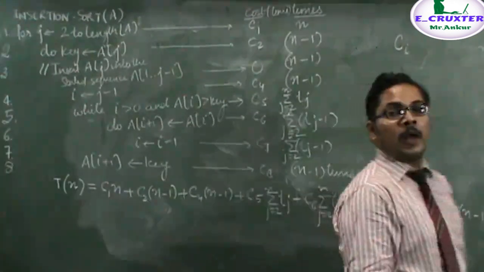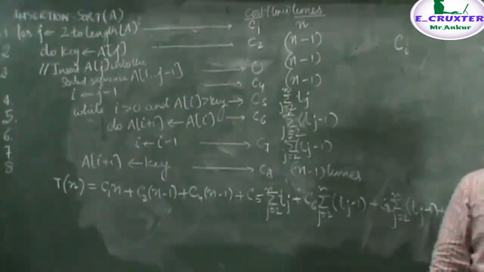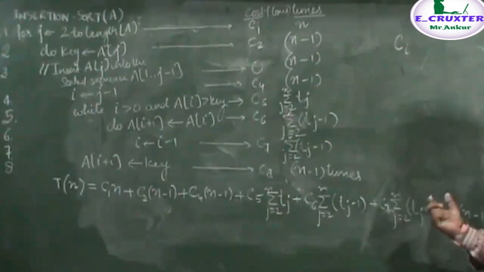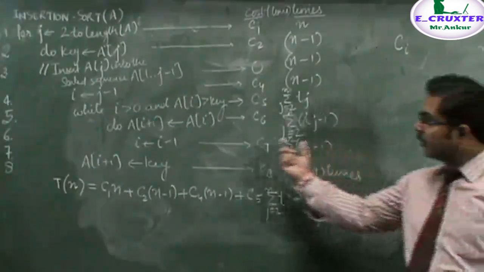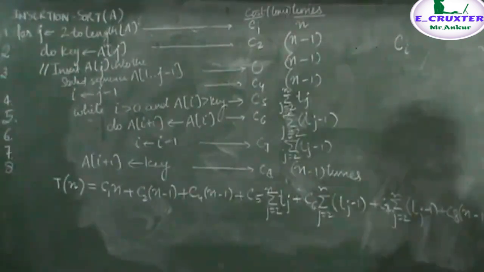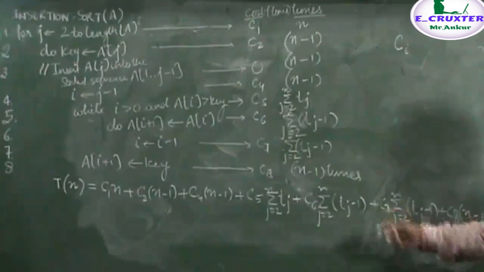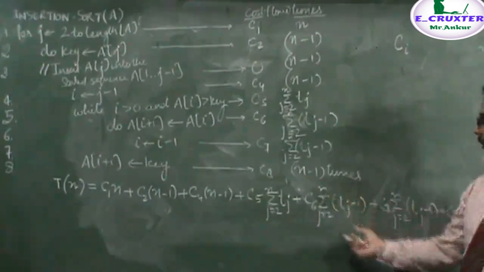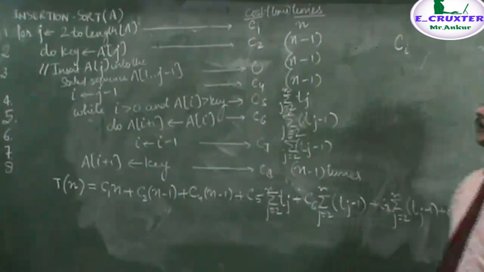This is the equation which we have got here, and this equation basically tells what the total running time is. Now we have got the equation, and we have to substitute the values of the summation terms here, and we will get the running time of insertion sort.